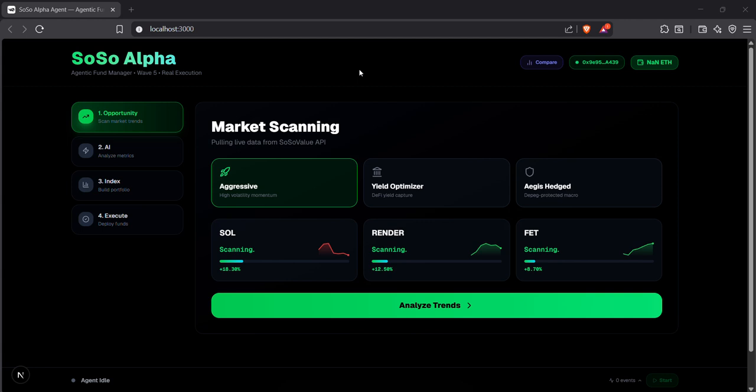Soso Alpha Agent is an autonomous, context-aware agentic asset manager built entirely on top of the Soso Value ecosystem. It transforms raw market intelligence into actionable, risk-adjusted investment strategies in a single guided workflow.